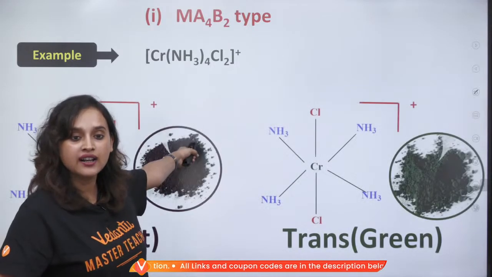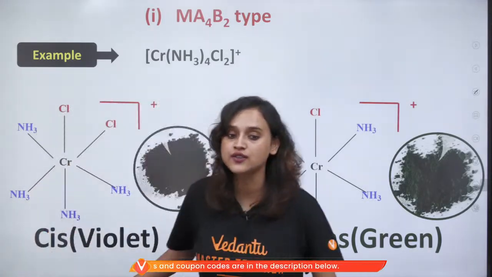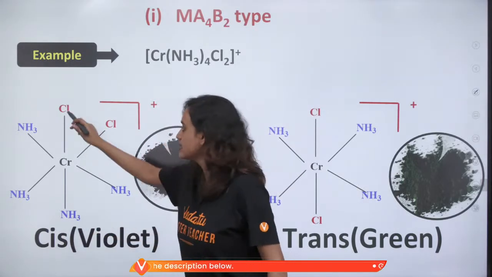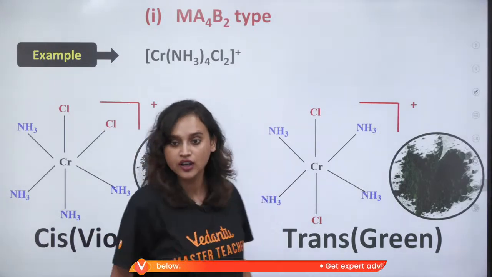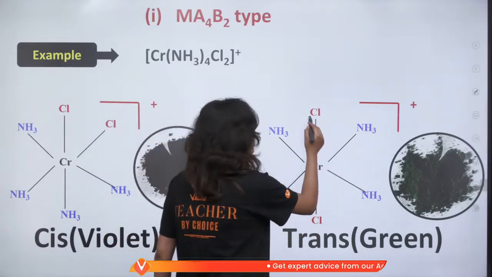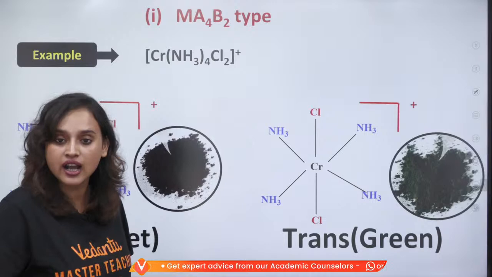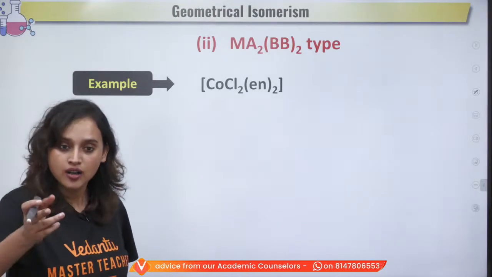Ma4b2, for example Cr(NH3)4Cl2+. What is happening? Either it is cis like this, Cl, so cis here, or it is going to be Cl and Cl opposite, so this is your trans. Yes, this is your trans, correct?